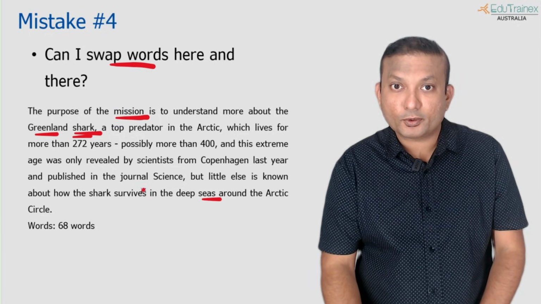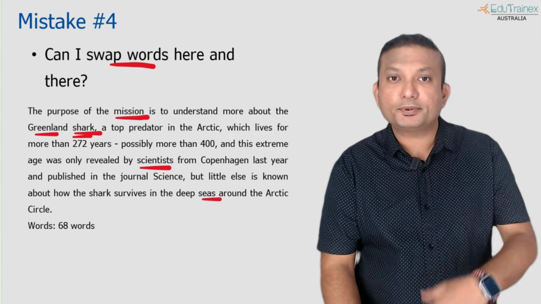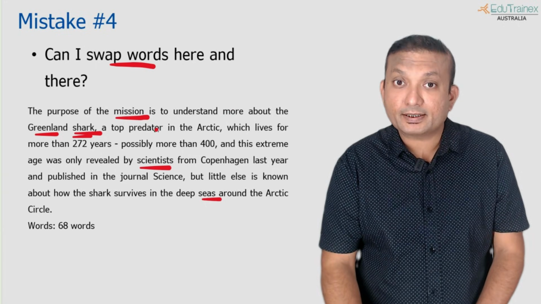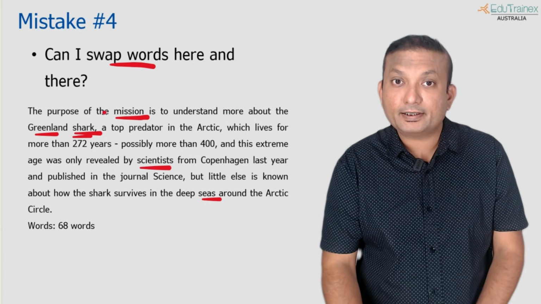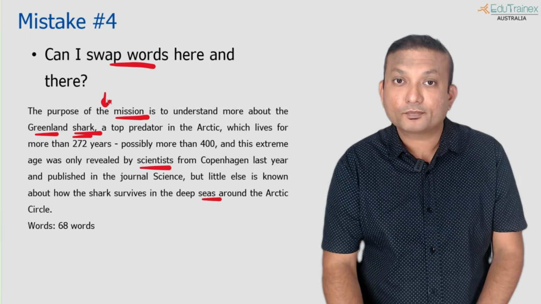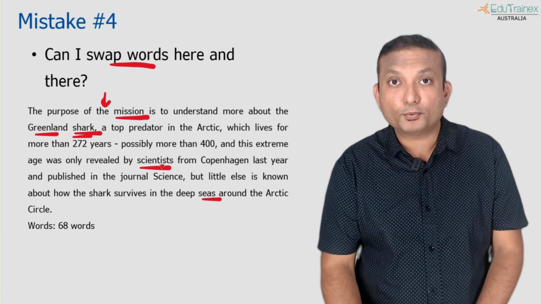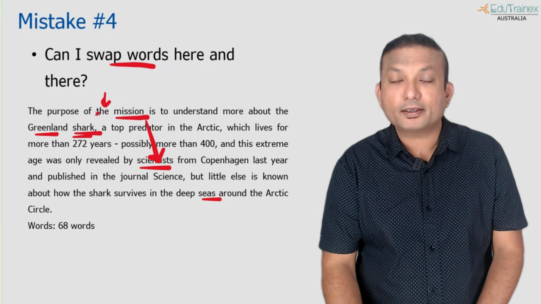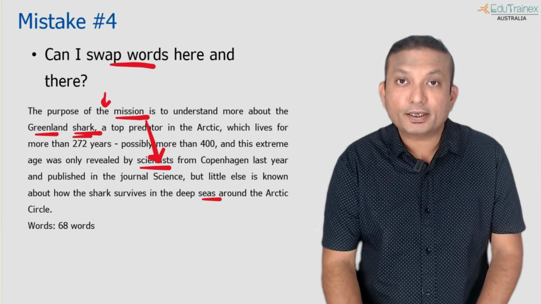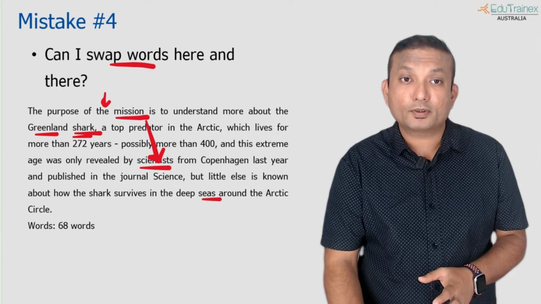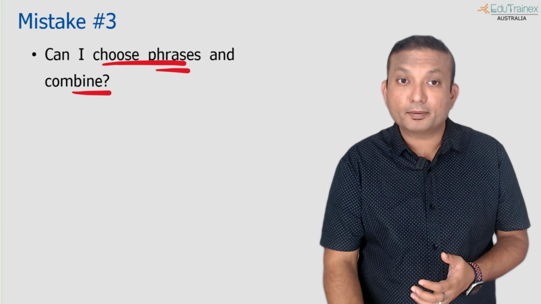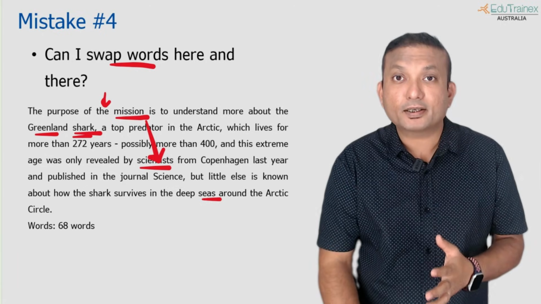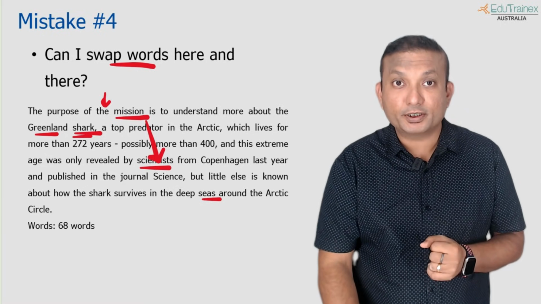The purpose of the mission. So this is a noun. Scientists is also a noun. Can I substitute? The purpose of the scientists is to understand. It may or may not make sense. And not necessarily with scientist you may have to use an article. This is not correct usage. So when you swap words, and if you swap a singular noun with a plural, you have to look at the article as well. So this is going to complicate things again for you. Mistake number 3, mistake number 4 is actually taking your score down. These mistakes are very, very costly, very dangerous to use in the exam.